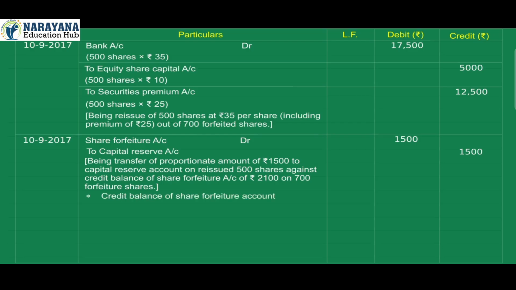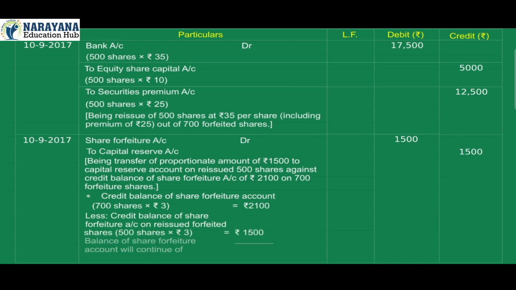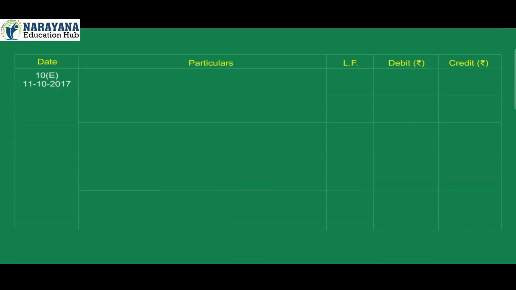Credit balance of share forfeiture account is 700 shares × Rs 3 = Rs 2,100, less credit balance on reissued shares 500 × Rs 3 = Rs 1,500. Balance of share forfeiture account will continue for the balance 200 shares × Rs 3 = Rs 600.